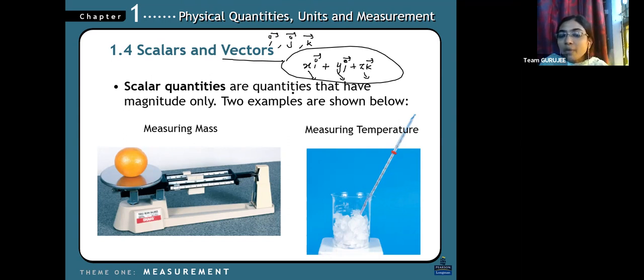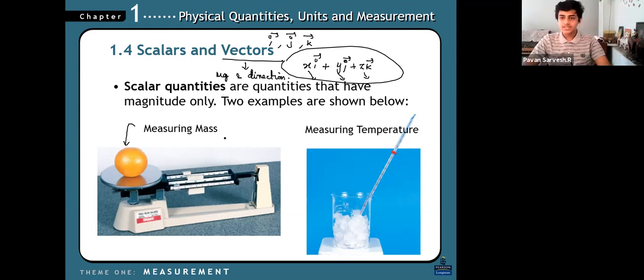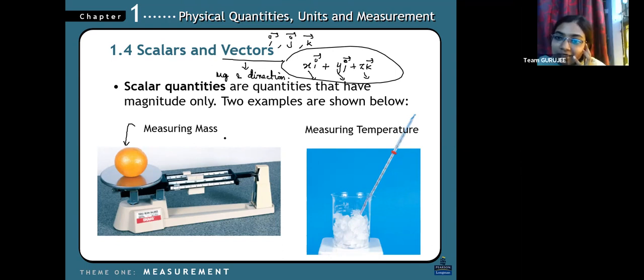Scalar quantities have only magnitude, and vector quantities have both magnitude and direction. For this, I'll give a simple example. Here they have given an example of measuring mass, which is actually weight, right? Now tell me, what's the difference between weight and mass? Weight is the force exerted by that mass.